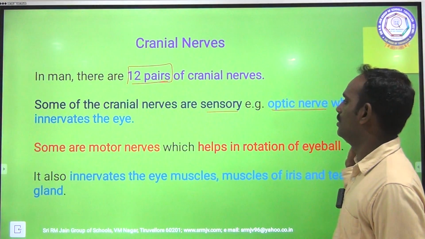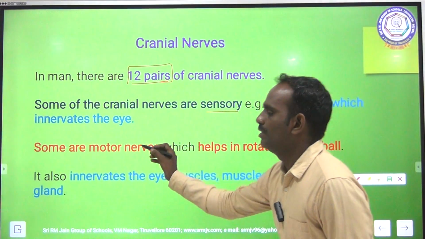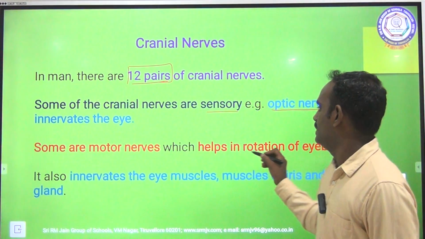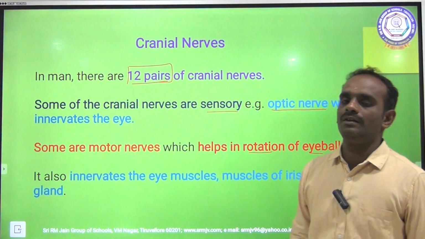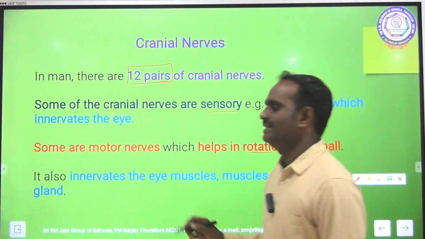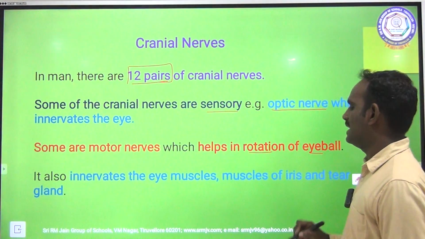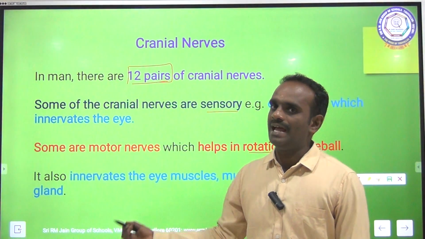Example, the optic nerve, which innervates the eye. Some are motor nerves which help in rotation of the eyeball. The cranial nerves also innervate the eye muscles of the iris and the tear gland. Okay.